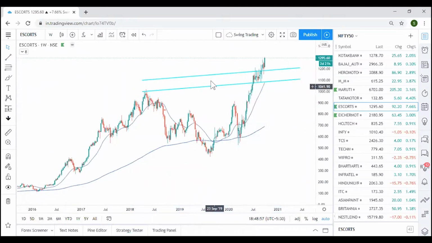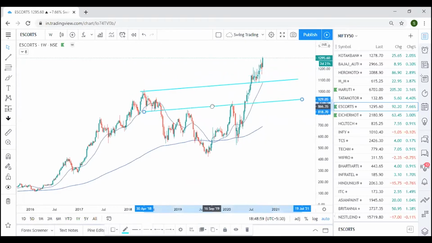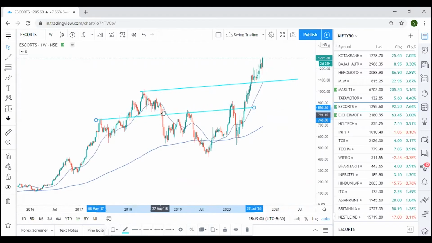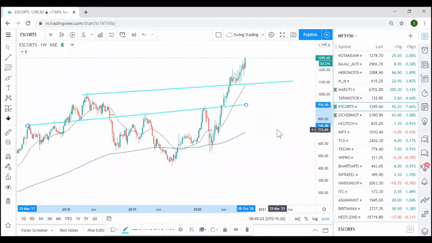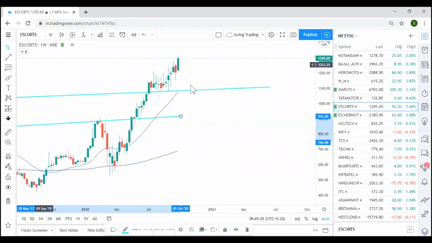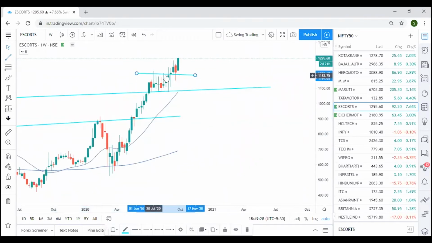So if I have to analyze the entire chart, one is this, I can extend it. The more the area gets tested by the market, the stronger it becomes. This was a resistance turned into support, and again a resistance. A breakout of the previous highest resistance also happened, then the pullback happened, and then the market is clearly going up. I was bullish because here also it was a similar breakout pullback. This was a resistance, and the market did a breakout pullback.